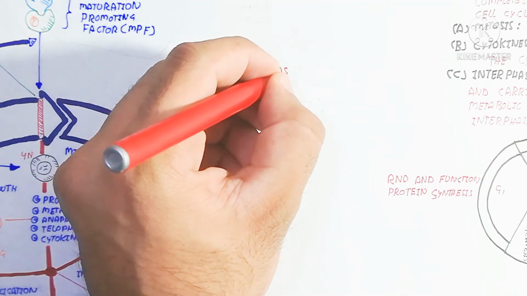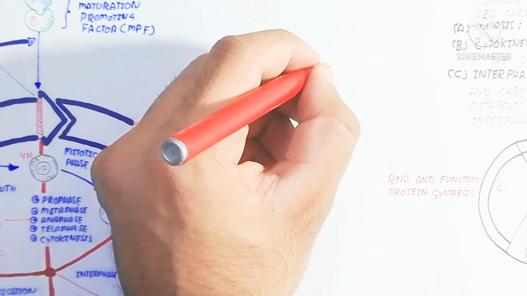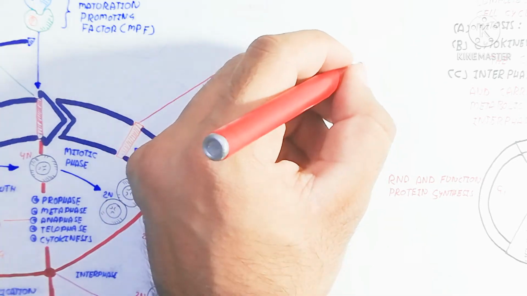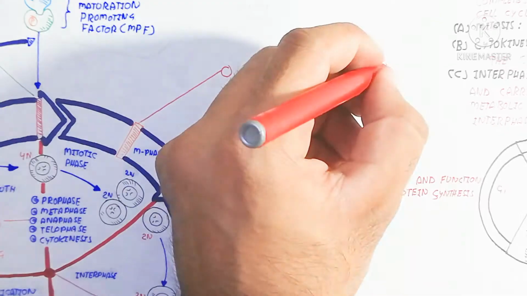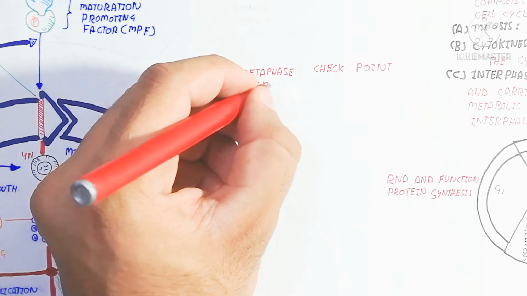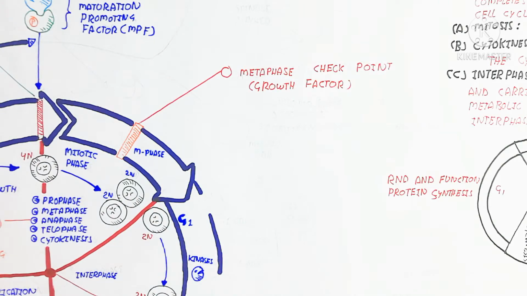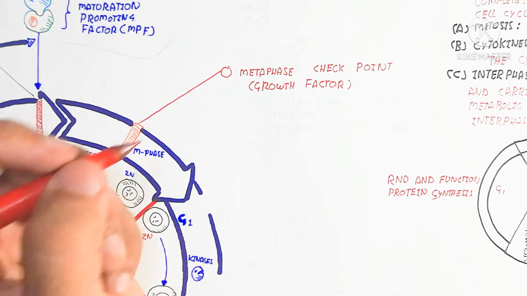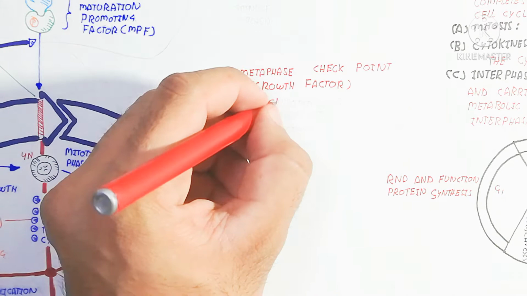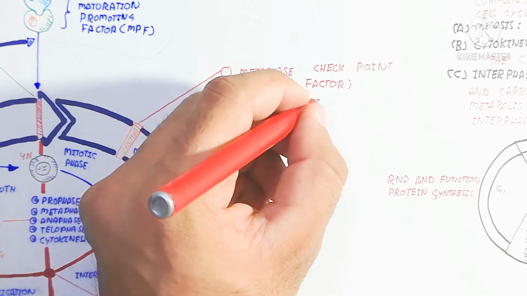Here we will also discuss the metaphase checkpoint, which involves growth factors; there are many growth factors used for the metaphase checkpoint. In metaphase the chromosomes lie lengthwise between the cell.